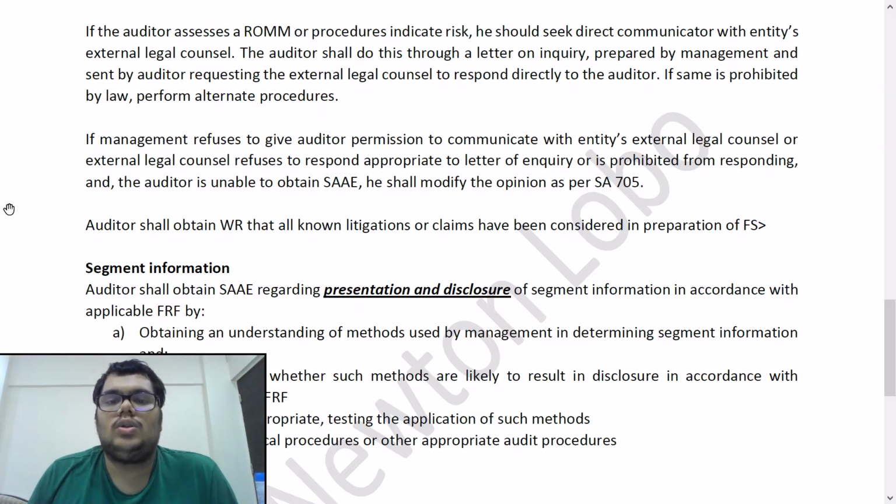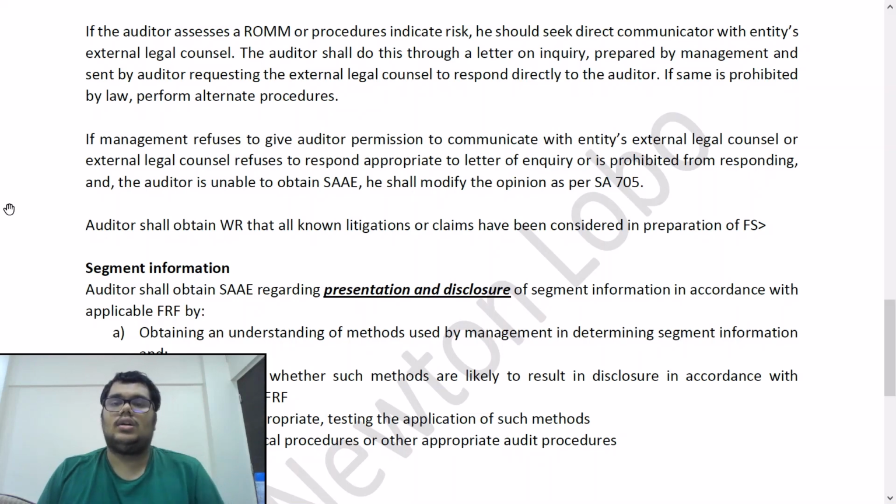The auditor shall do this through a letter of inquiry prepared by management and sent by auditor, requesting the external legal counsel to respond directly to the auditor. If the same is prohibited by law, perform alternate procedures. So how should he communicate with that third party legal counsel, the external legal counsel? He should send a letter of inquiry to the legal counsel. He will not send it, management will send it, and that letter will ask the third party legal counsel to directly respond to the auditor.